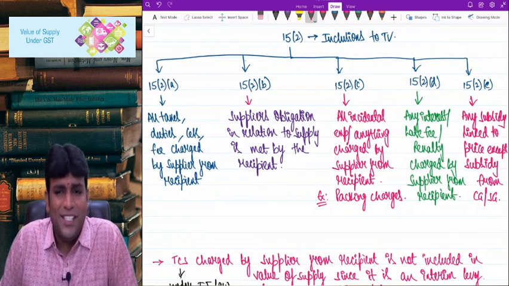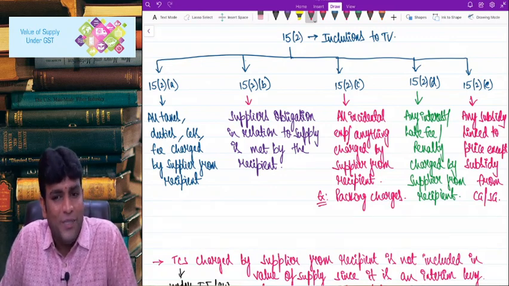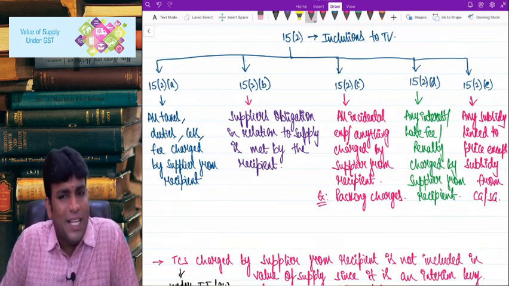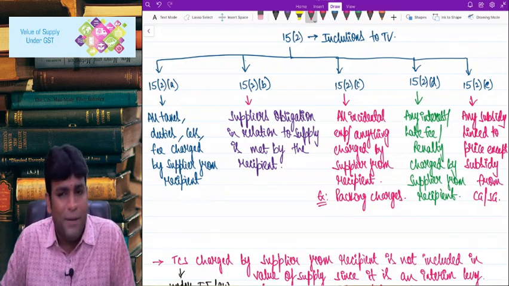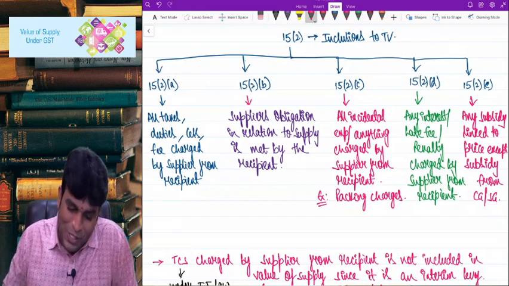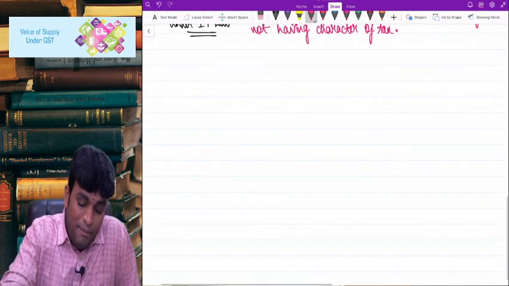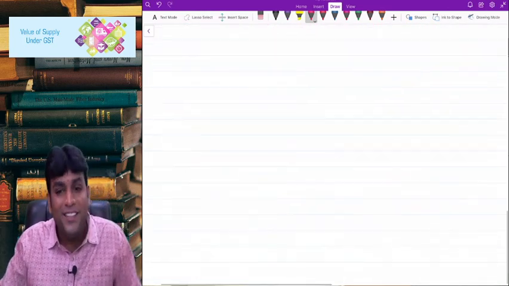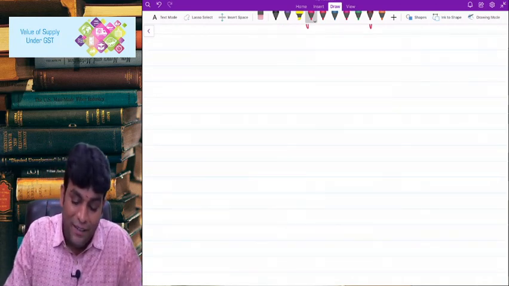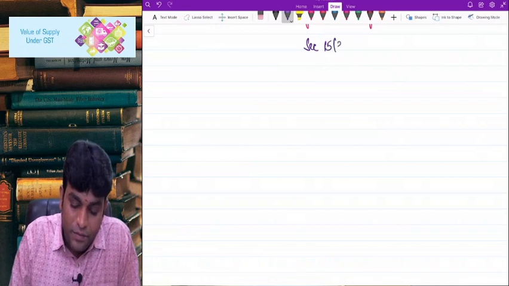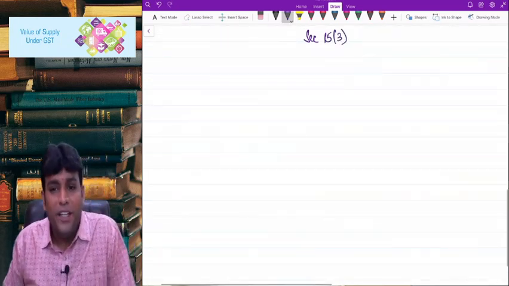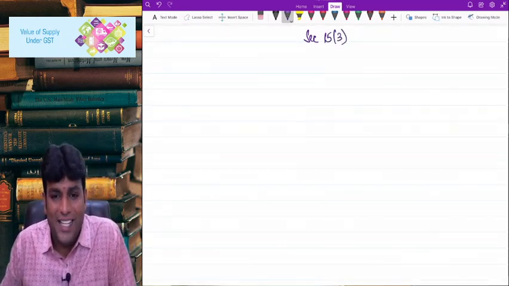That's it. This is the story of 15(2), which deals with the concept of inclusions to transaction value. That means what all we will add to that transaction value. Keep in mind, very important. So let me complete this story by once revising 15(3) also, so that we'll be done with the story of section 15, value of supply. And as we know, 15(3) talks about exclusions from transaction value.